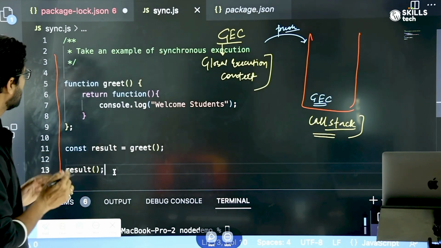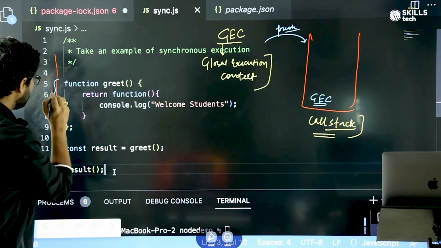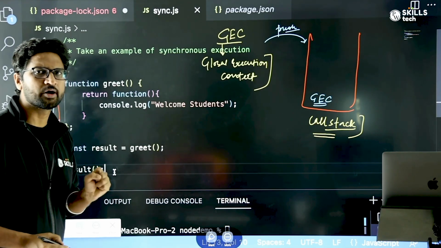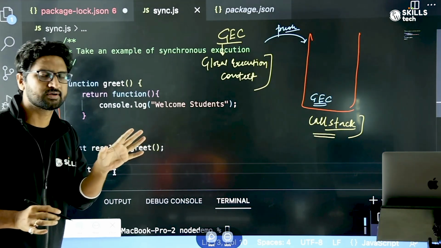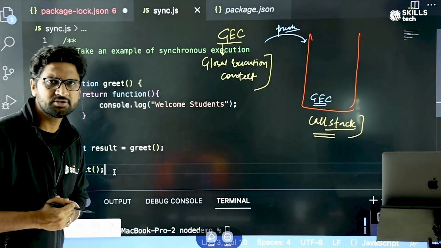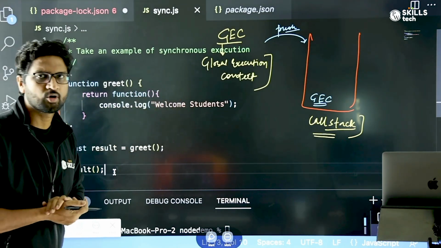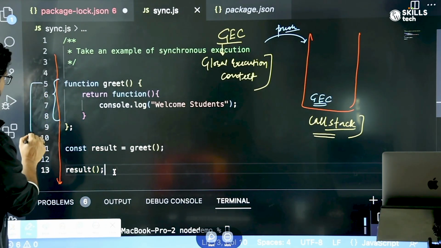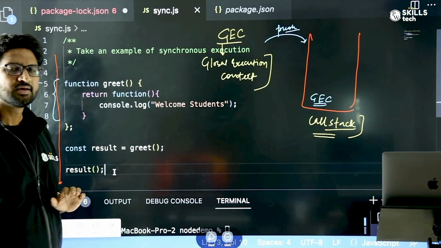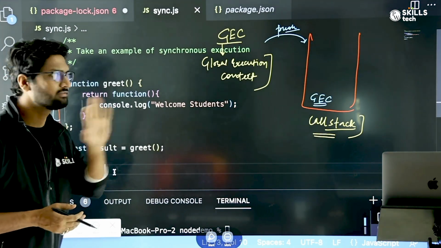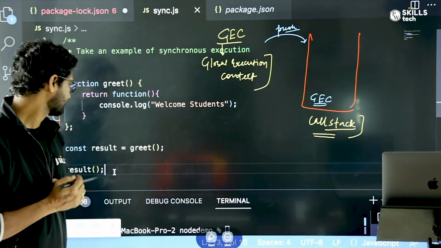So first of all, I come to this line, right? At this point of time, only the function body has been written. It is not executed. So what will happen? Some memory will be allocated for this function, but nothing happens inside the call stack, right? So from line number 5 till line number 9, when the line of execution is happening, some memory will be allocated for the function greet, but nothing will happen inside the call stack.